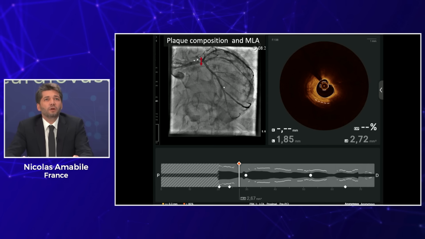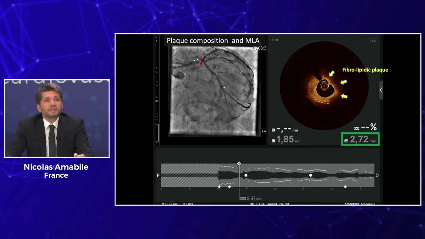If we go a little further into the details, we see that on the distal part of the left main, we've got a fibrolipidic plaque that we can nicely see here. There is a complete attenuation of the signal from 12 to 6 o'clock, meaning that there is some lipid there. Not a lot of calcium, which means that the preparation will be easier without the need for atherectomy or lithotripsy.